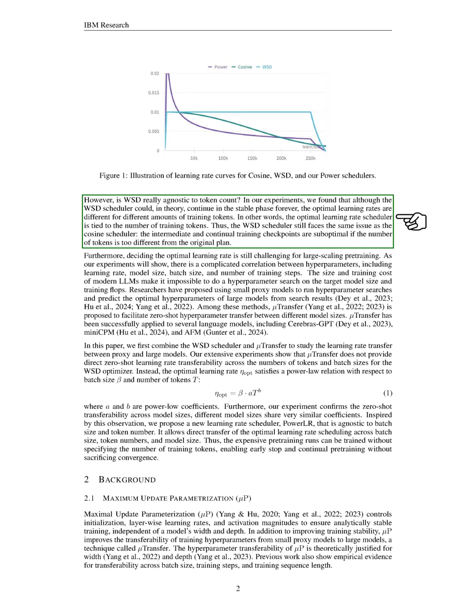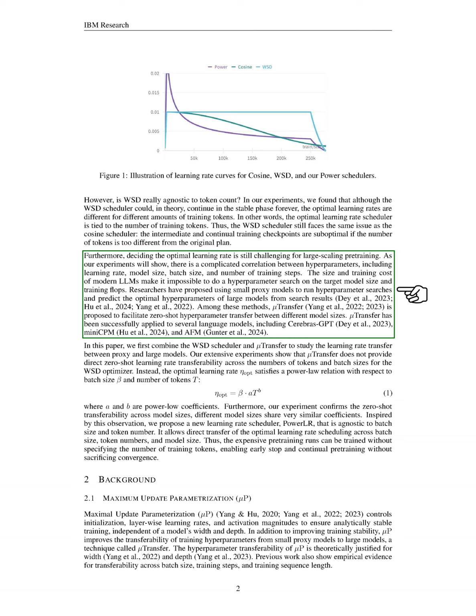However, we found that while the WSD scheduler can theoretically remain in the stable phase indefinitely, the optimal learning rates vary depending on the number of training tokens. This means that, similar to the cosine scheduler, the WSD scheduler can also produce suboptimal checkpoints if the token count deviates from the initial plan.